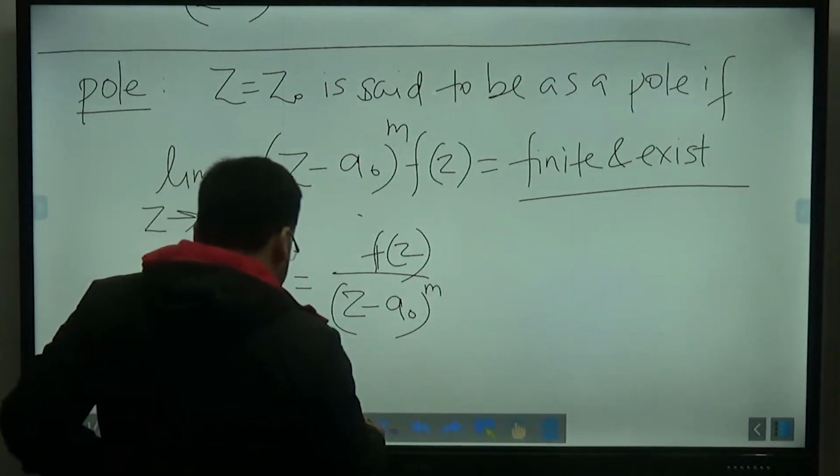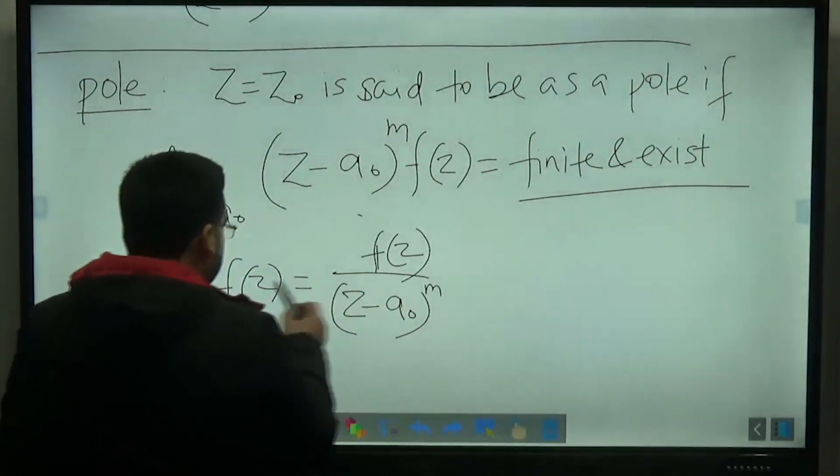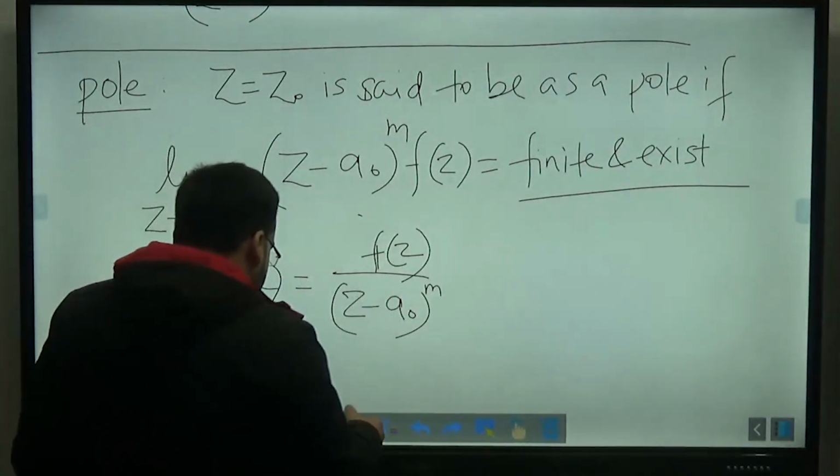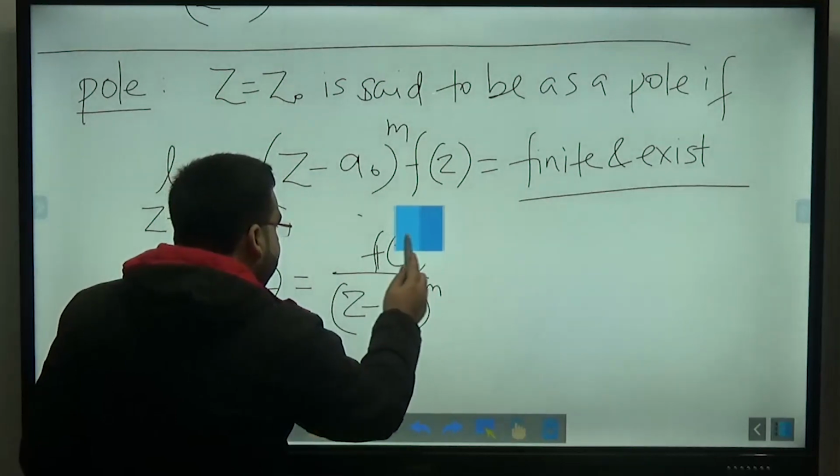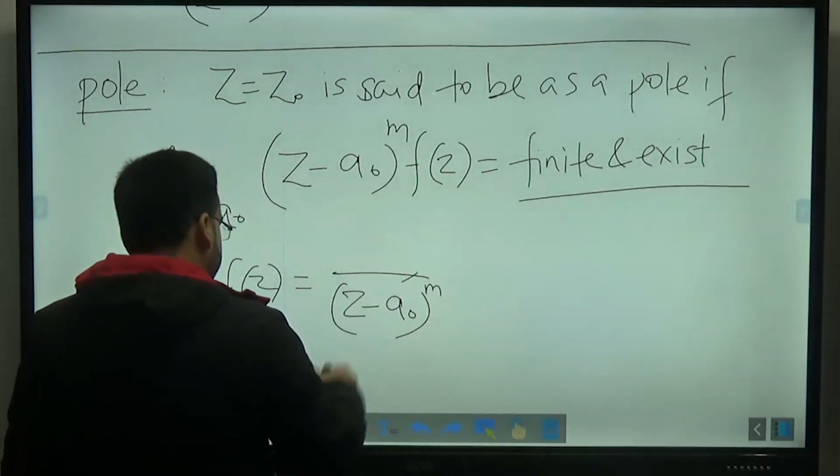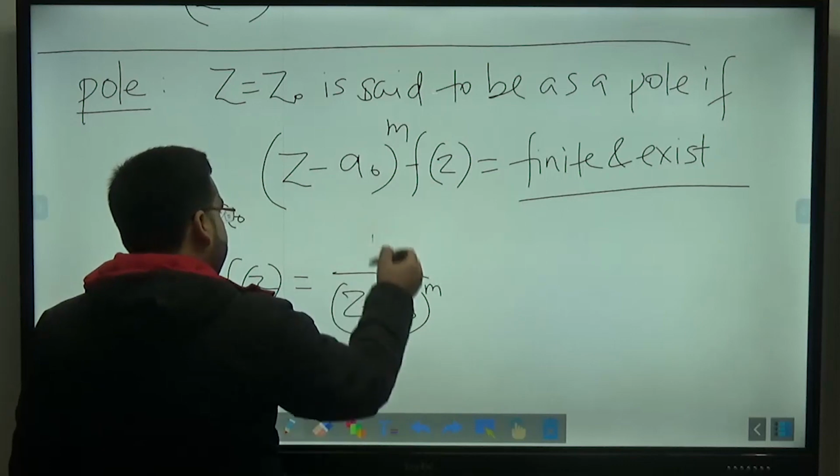So let me do it like this because I have made a silly mistake here. This is also f of z, this is also f of z. I have made a silly mistake. It is one only. It is one only.